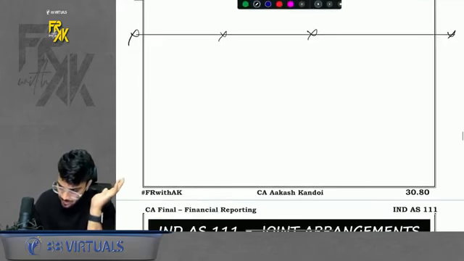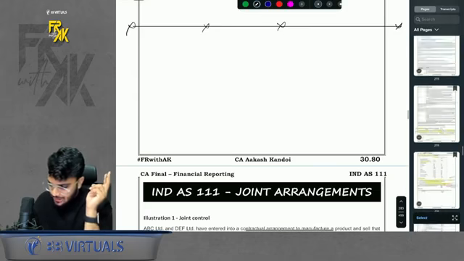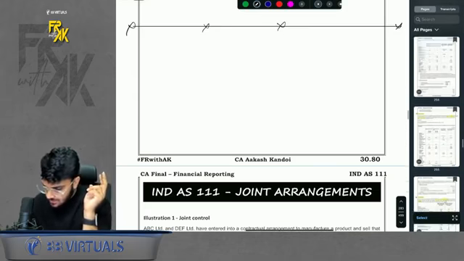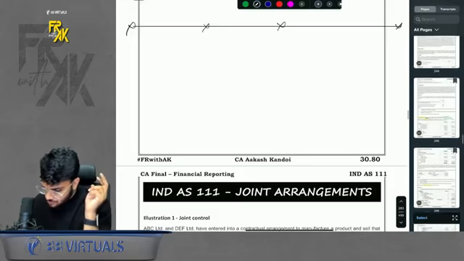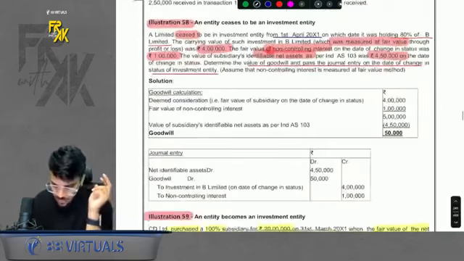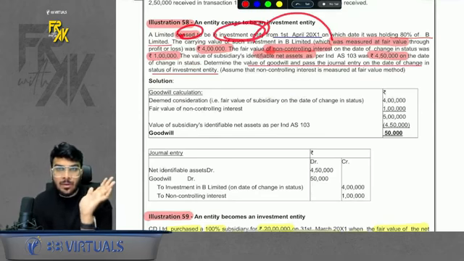Okay. Apart from this, we also did 2 more questions which discussed the change in the status of investment entity. I will quickly revise those questions as well. First one was illustration number 58. What was there in illustration 58? It was an investment entity previously. Now it became a normal company.